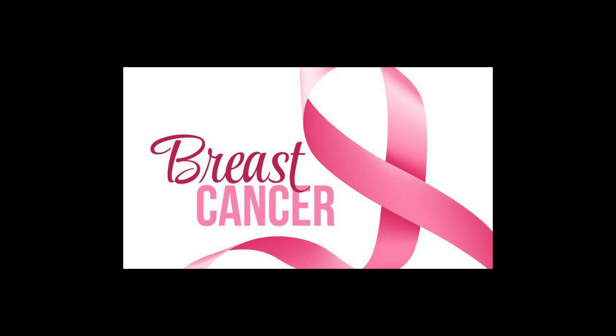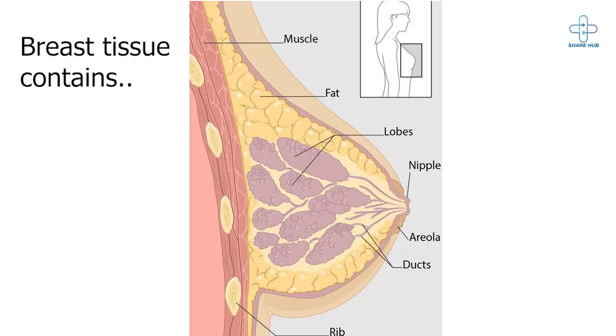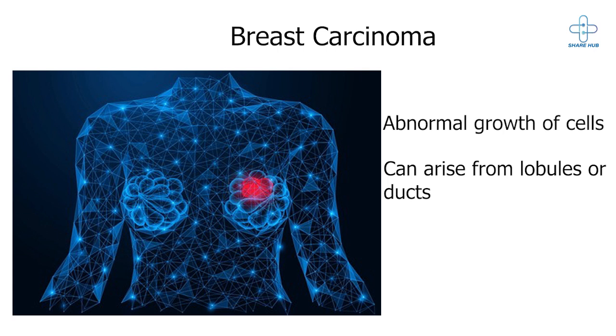Let's talk about breast cancer. Breast tissue is composed of adipose tissue, milk-producing lobules, and secretory ducts that open at the nipple in the areola area. Abnormal growth of specific types of cells in the breast can lead to breast carcinoma. It can arise from the lobules or ducts.